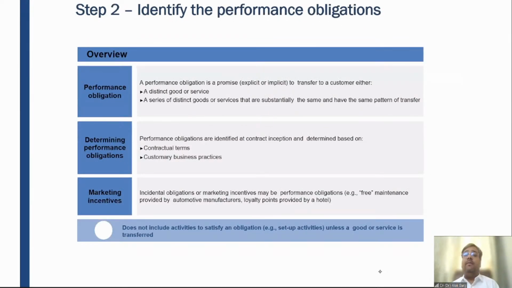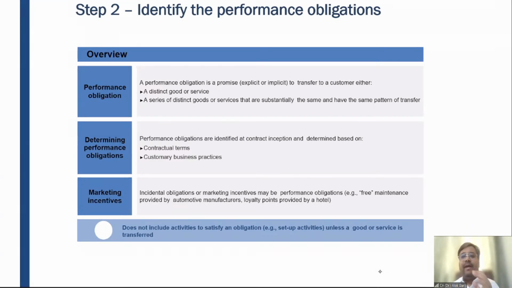Now coming to the performance obligation. Friends, performance obligation is a very, very important term, and the revenue has to be recognized on the basis of performance obligation. In my helicopter view example, a shopkeeper promised to sell an air condition unit, to sell a stabilizer, to provide installation service, and to provide maintenance service.